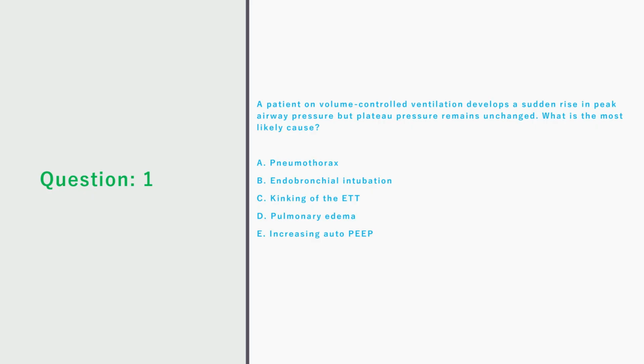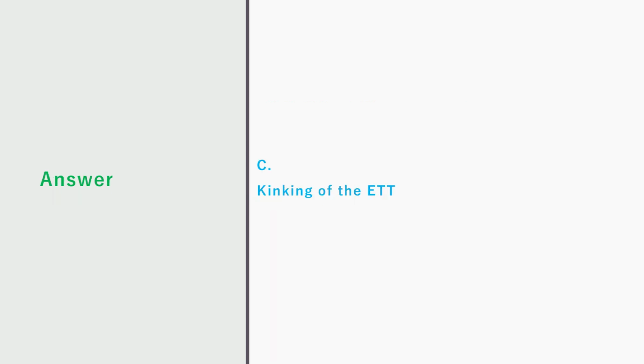Question 1. A patient on volume-controlled ventilation develops a sudden rise in peak airway pressure but plateau pressure remains unchanged. What is the most likely cause? A. Pneumothorax. B. Endobronchial intubation. C. Kinking of endotracheal tube. D. Pulmonary edema. E. Increasing autoPEEP. Correct answer is C. Kinking of endotracheal tube.